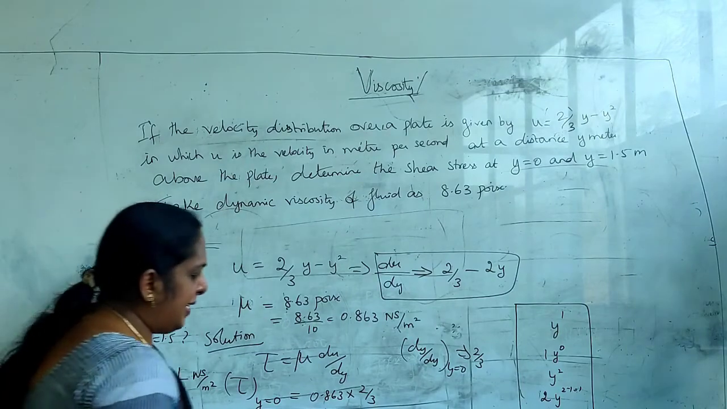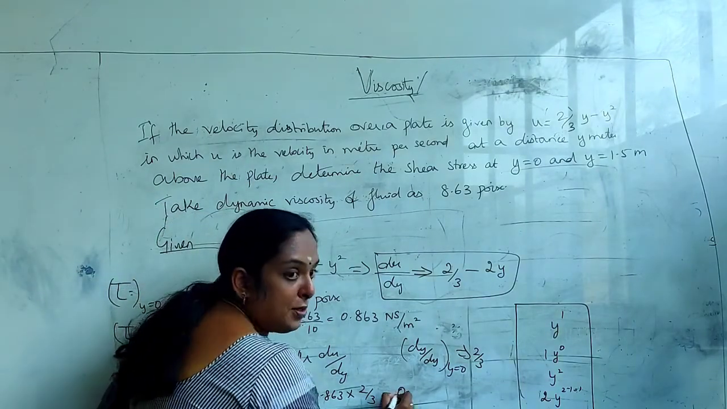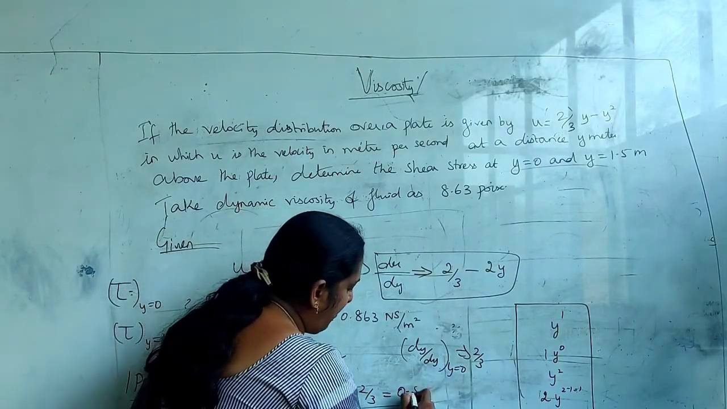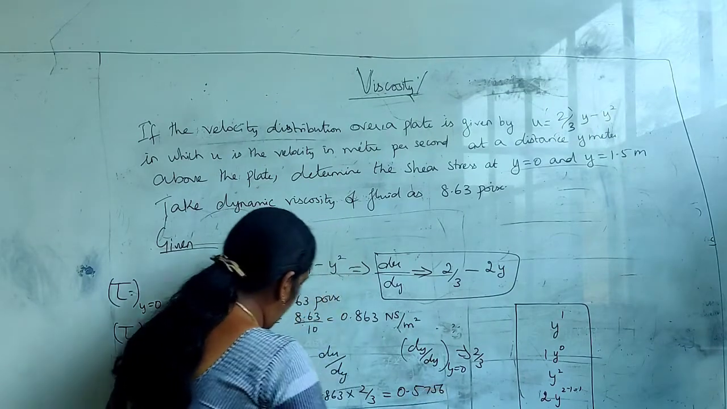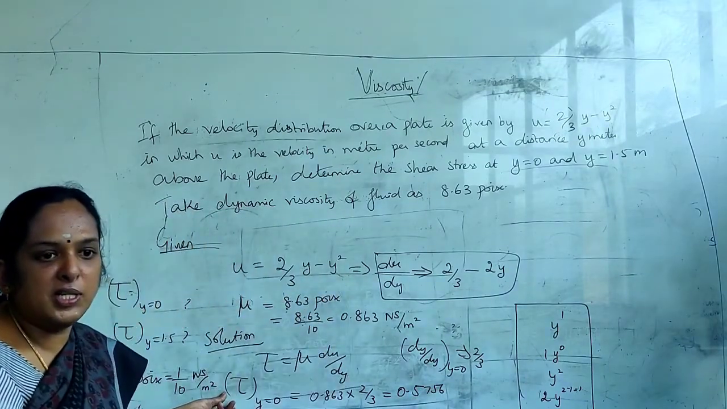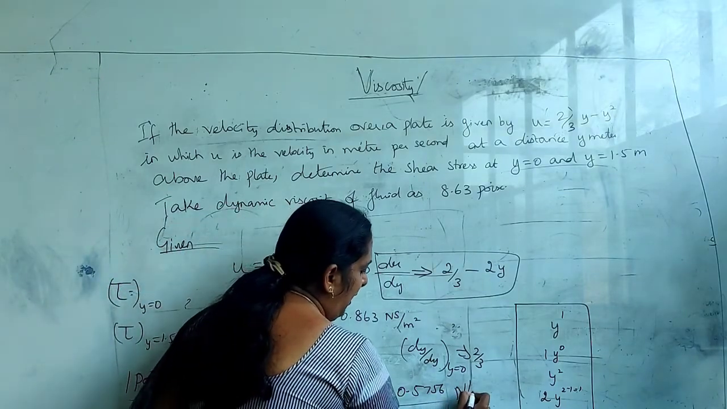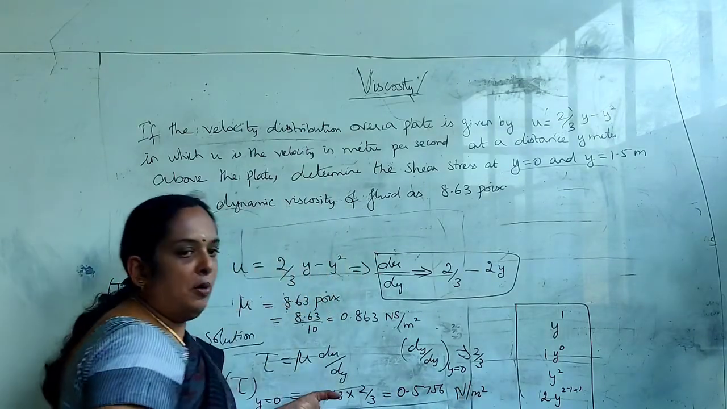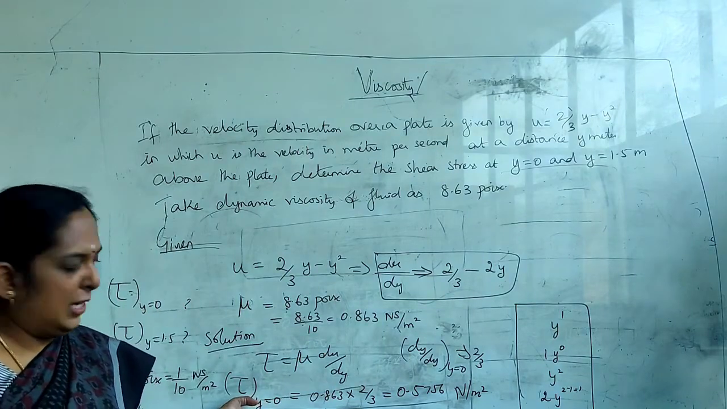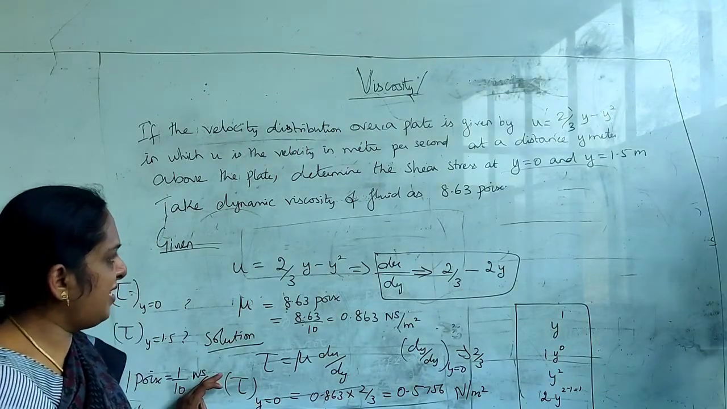Okay, so what is the answer now here? It is 0.5756 and what is the unit for shear stress? Its unit is Newton per meter square, that is force by area. So you will be able to know what is the value. Okay, so this is the first case.